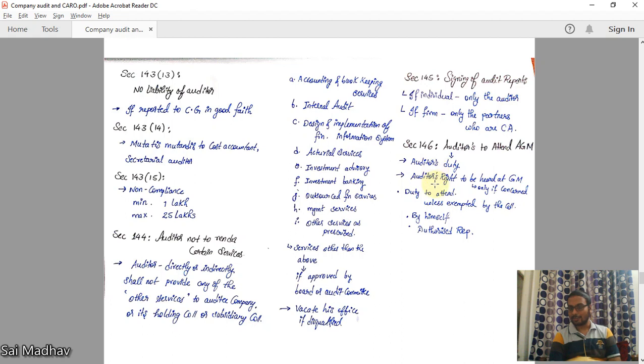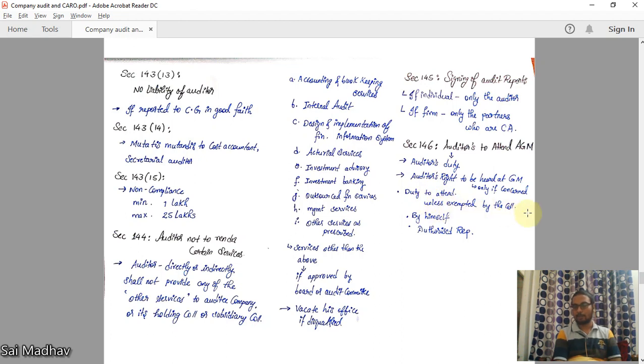The auditor also has the right to be heard at the general meeting. In the general meeting, the auditor has a right to be heard. That means he should be given a right to talk to members, to communicate to members, only if the business is concerned with him. That means if something is related to his work or his field, then only he should be given a right. Not everywhere; only in matters concerning the auditor should he be given a right to be heard at the general meeting.